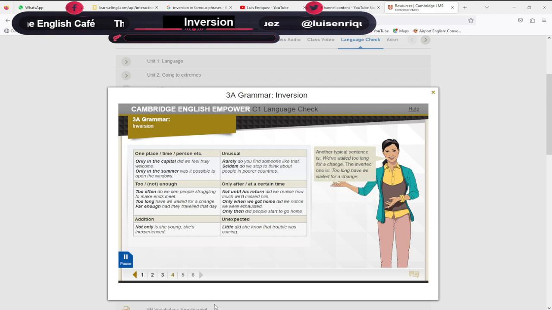Another typical sentence is, "We've waited too long for a change." The inverted one is, "Too long have we waited for a change." Too long goes at the beginning to emphasize the excessive length of time they've waited.